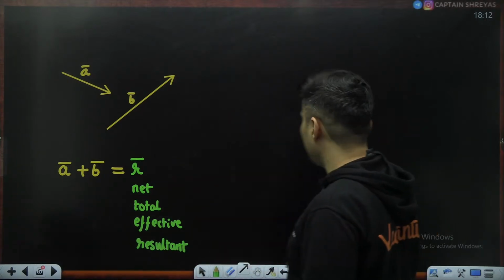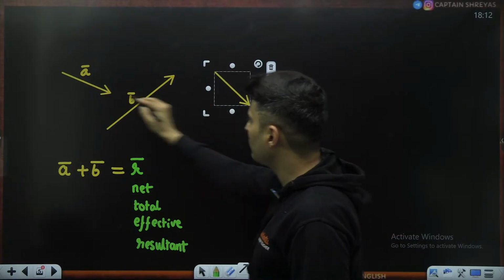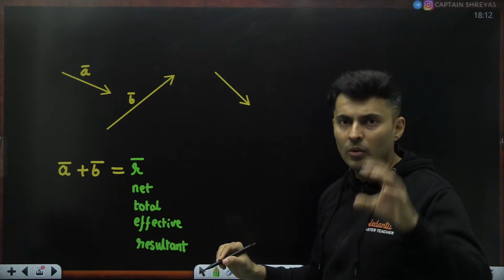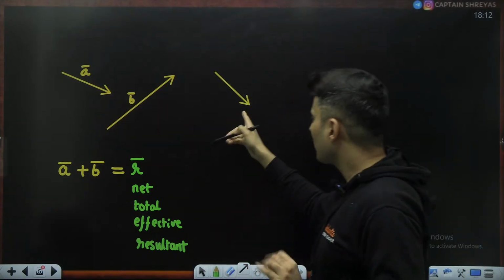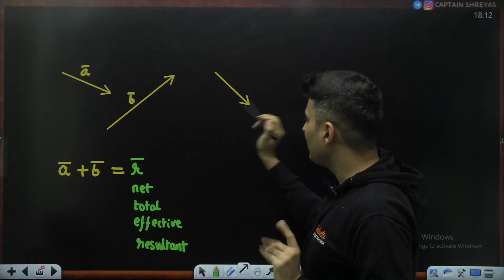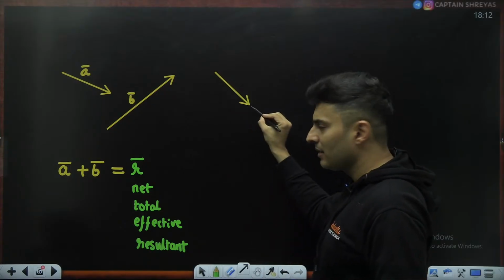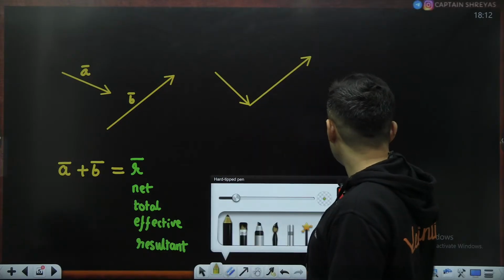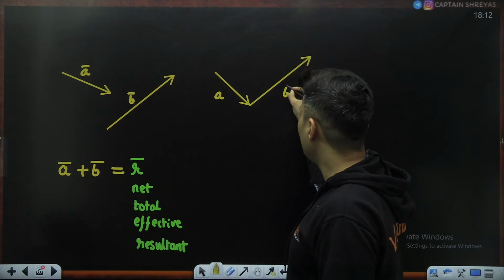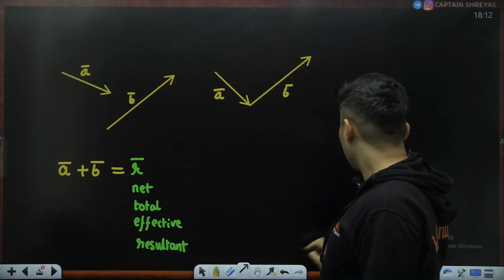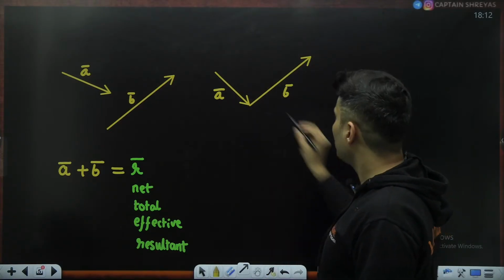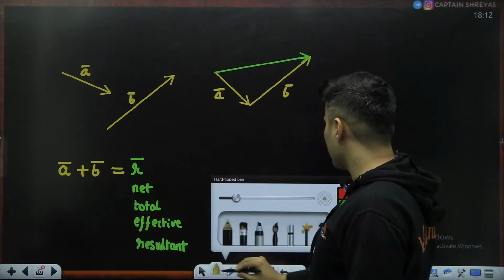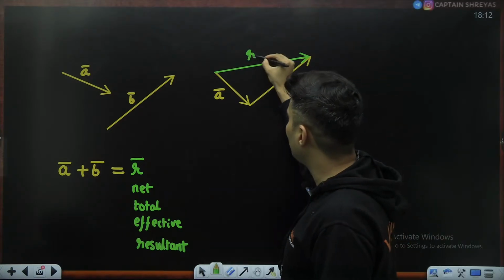So if you take these vectors, and you use the triangle law, make a triangle. How? First take any one vector as it is, take the second vector such that if the arrow is here, the next vector's tail will be there. Like this. Now you have basically two sides of a triangle. Then just draw the missing side starting from the tail and going towards the head. That is going to give me the resultant.